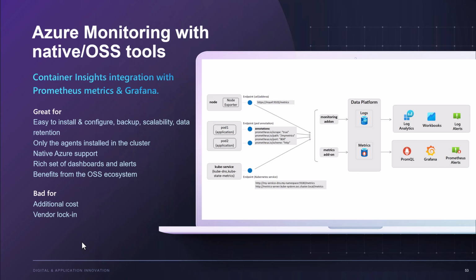It does have a rich set of dashboards and alerts because, again, this is using Grafana. It's the same Grafana as the open source tool, so it will benefit from that large community of dashboards available for Grafana. You can go and install any available dashboard from there. But it could be bad for additional costs.